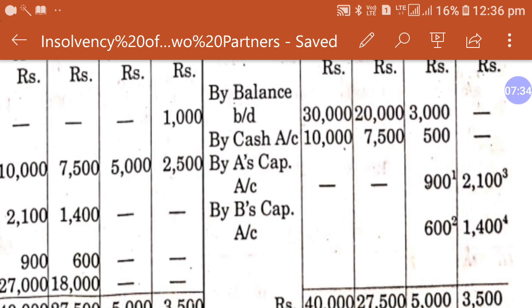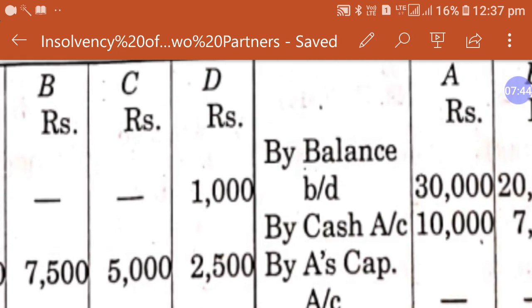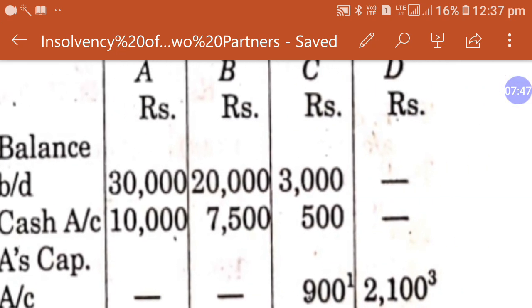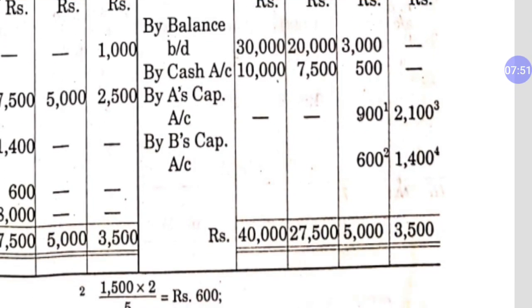So 30,000 and 20,000, that's why it is 3:2, 3 by 5 and 2 by 5. Same here in the case of D. The total of D's column is 3,500, and the total on the other side is nothing. So 3,500 will be borne by A and B in their capital ratio 3:2. Okay, so this is the division.